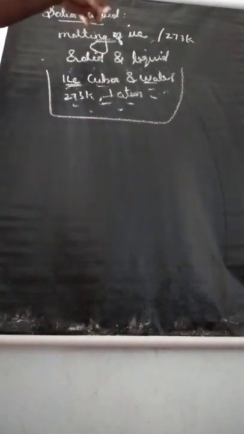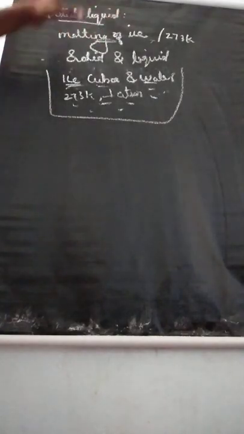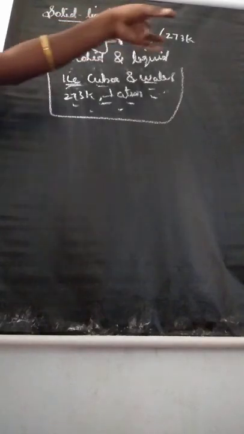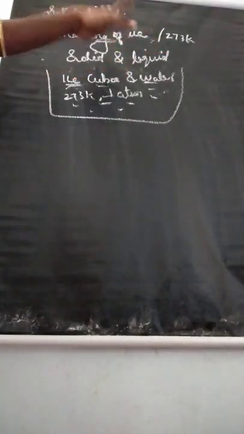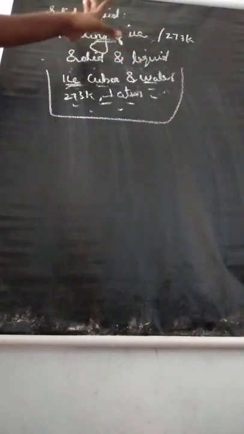Understand? So listen. First example, solid-liquid equilibrium. Solid-liquid means ice and water, ice converted to water. One of the simple examples we are considering is melting of ice at 273 Kelvin.